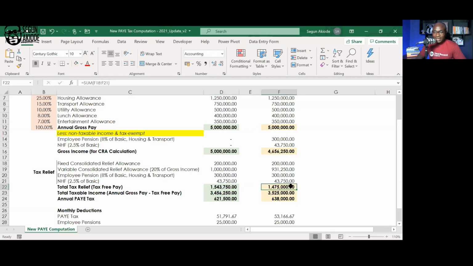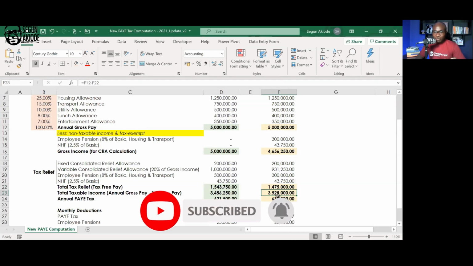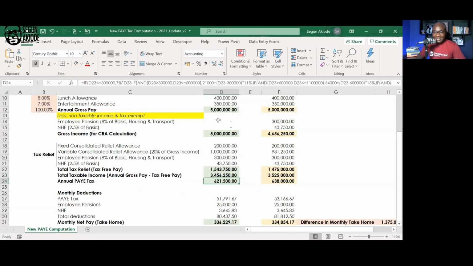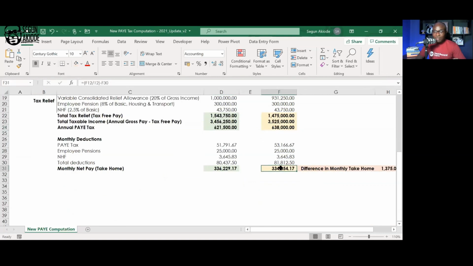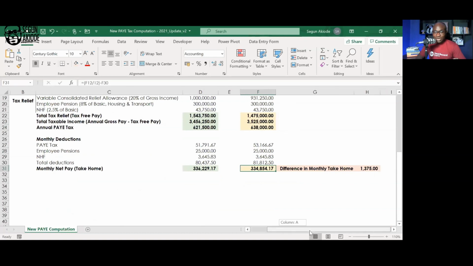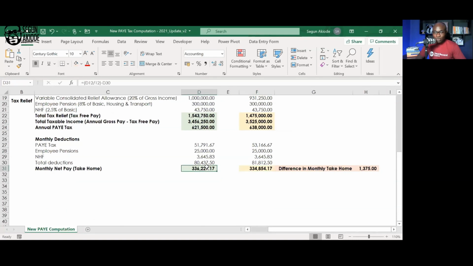But here, in the new Finance Act, your taxable income is now higher, which means there is more money available for taxation. You now notice that there's a difference in the tax amount for both. In this scenario that we used, an employee that would have been earning 336 in terms of net will now be earning less, by about 1,000 naira depending on the amount.